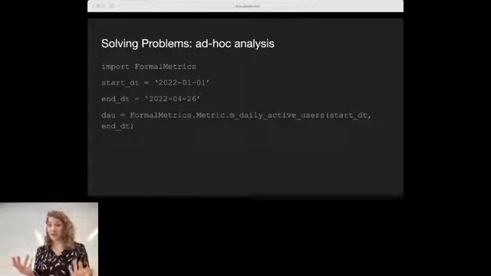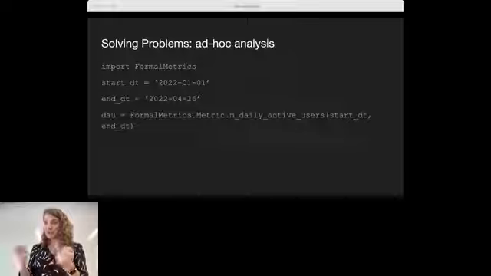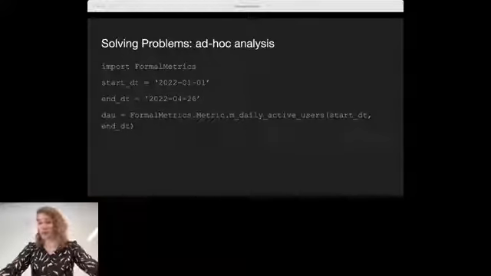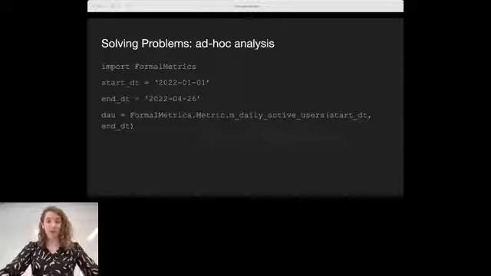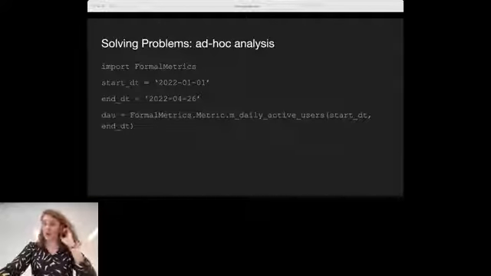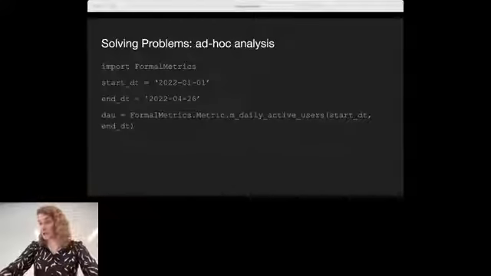What about ad hoc analysis? Well, we have all these definitions, and we've already been implicitly writing some Python or some R in order to actually create all of that SQL out of all of those definitions. So why not take that a step further, and rather than giving us SQL as a final output, we actually use that to define some Python or some R that we could use to interact with metrics in a more native way, without having to think about managing those queries.